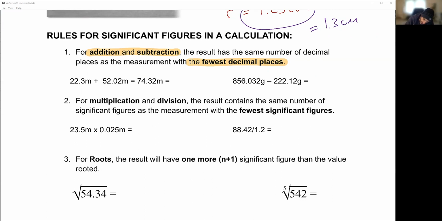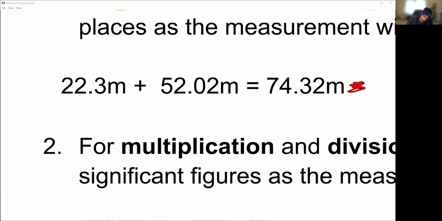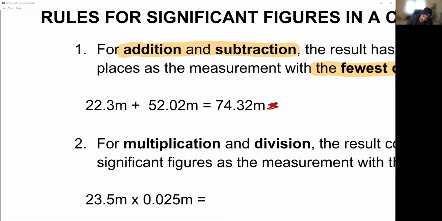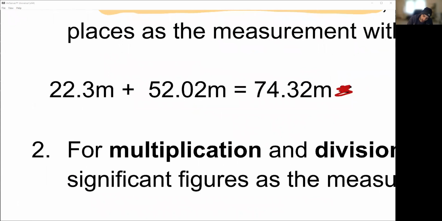So together I have 74.32. I guess I just did that. All right. 74.32. Well, if we take a look at this calculation, we notice that, so again, addition, subtraction, fewest number of decimal places. So this is addition. We have 74.32.